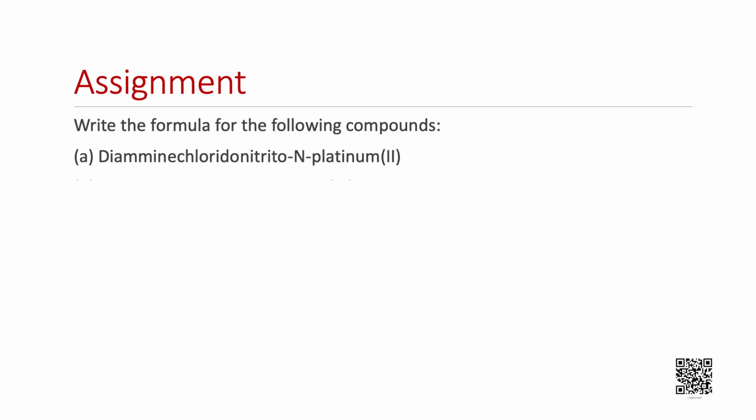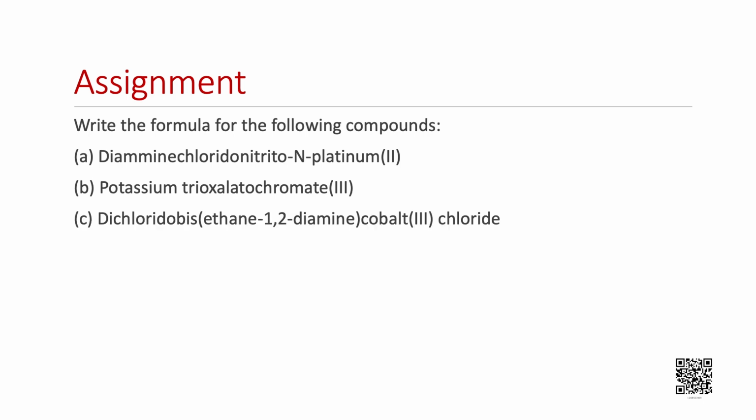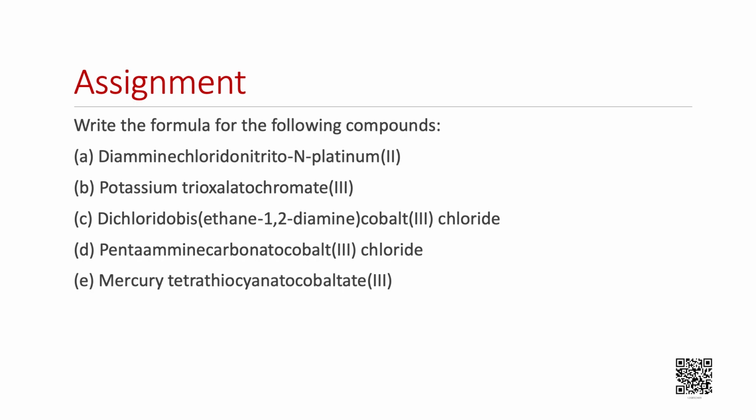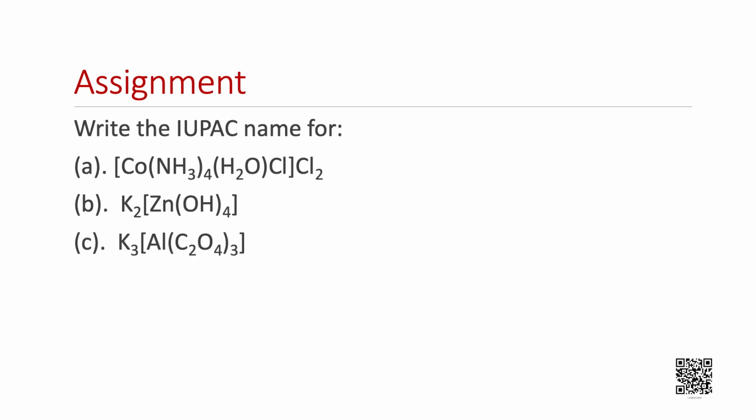The first one, diamminechloridonitrito-N-platinum(II). The second complex here is potassium trioxalatochromate(III). The third one is dichloridobis(ethane-1,2-diamine)cobalt(III) chloride. Pentaamminecarbonatocobalt(III) chloride. And the last one, mercury tetrathiocyanatocobaltate(III). Also write the IUPAC name for the given complexes.